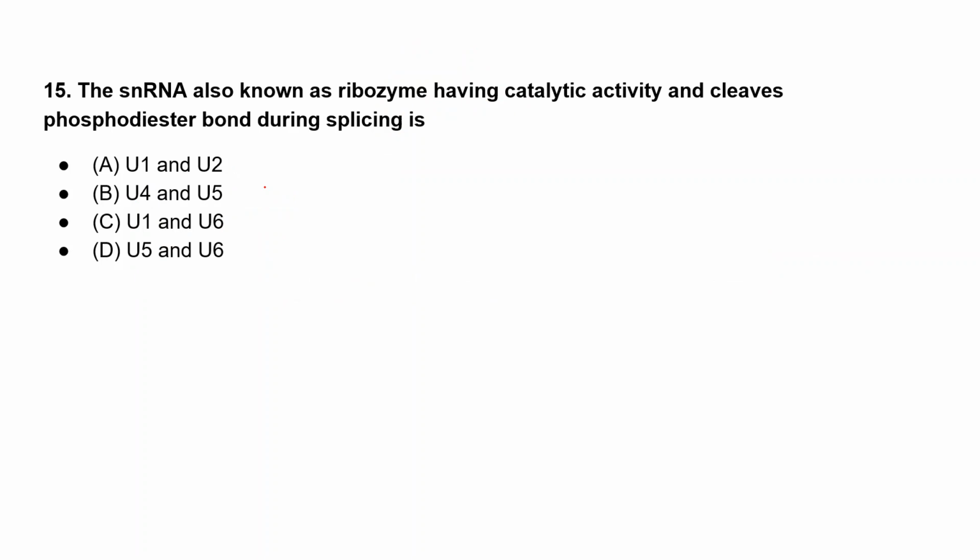So moving to the next question, the snRNA, also known as the ribozyme, having catalytic activity, that will cleave the phosphodiester bond during splicing: option A is U1 and U2, option B is U4 and U5, option C is U1 and U6, and option D is U5 and U6. The snRNA, also known as this, having catalytic activity and also cleaving the phosphodiester bond during splicing, which is the snRNA? Anyone?